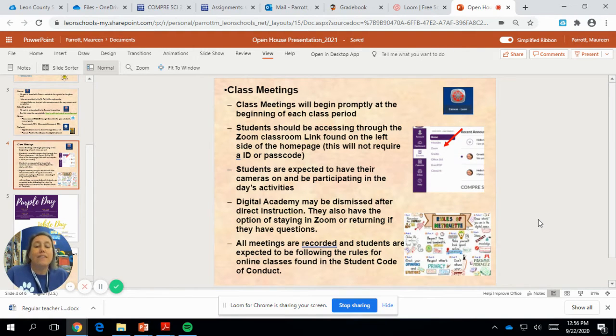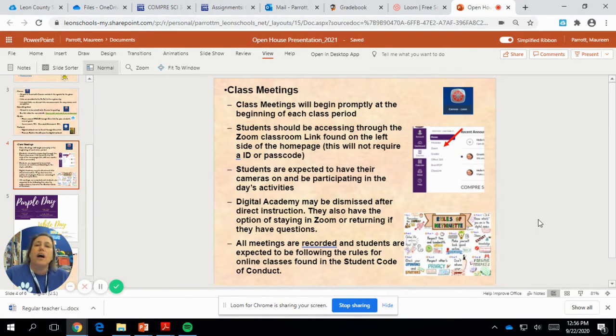Students are expected to have their cameras on. That is how I am taking roll. I need to see them actively working and participating. So if you could maybe work with your student, get them used to being a little bit more comfortable on the camera. I know it's a new way of working, but we're going to make it work.